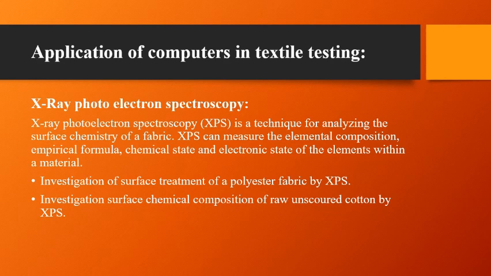XPS spectra are obtained by irradiating a solid surface with a beam of X-rays while simultaneously measuring the kinetic energy of electrons that are emitted from the top 1 to 10 nanometers of the material being analyzed. A photoelectron spectrum is recorded by counting ejected electrons over a range of electron kinetic energies. Peaks appear in the spectrum from electrons emitted at a particular characteristic energy. The energies and the intensities of the photoelectron peaks enable identification and quantification of all the surface elements except hydrogen.